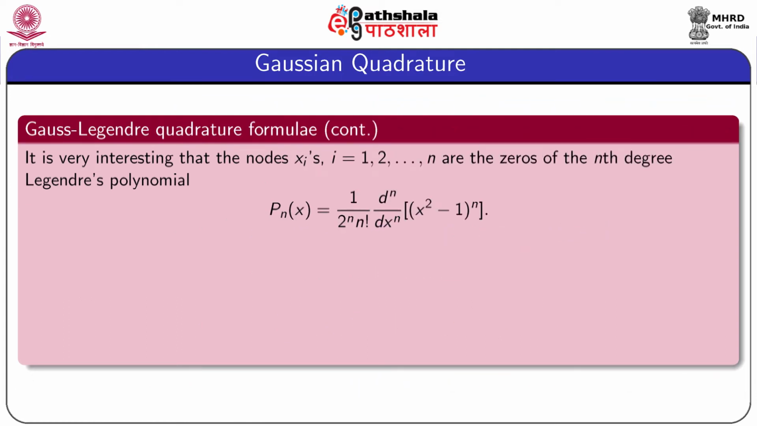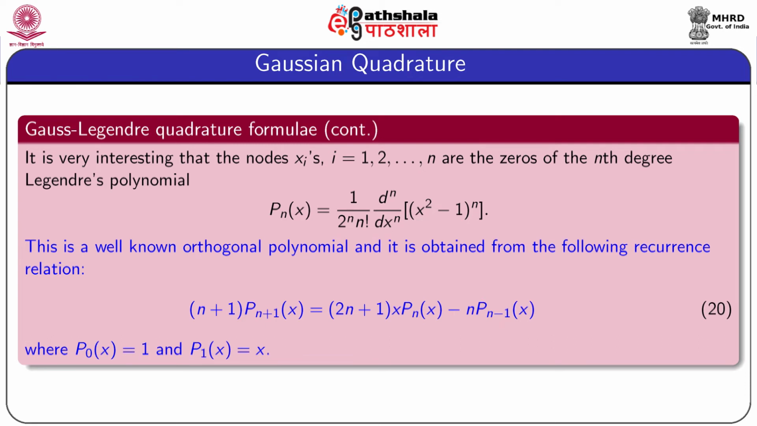It is very interesting that the nodes, that means the values of xi's, are the zeros of the nth degree Legendre polynomial given by Pn(x) equal to 1 by 2 to the power n factorial n, nth derivative of (x square minus 1) power n, and this supports the Gaussian fundamental theorem for Gaussian quadrature. And this polynomial is obtained from the recurrence relation written in equation number 20. And the particular values of this Gauss-Legendre polynomial are P0(x) equal to 1 and P1(x) equal to x.